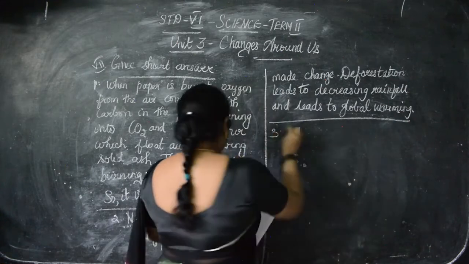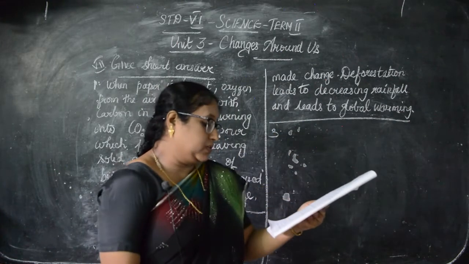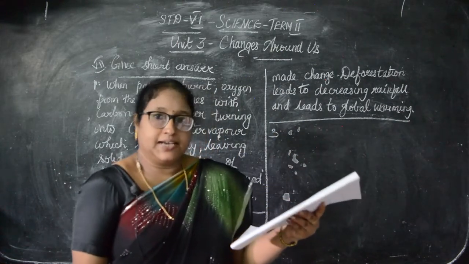And the third one: what type of change is associated with germination of a seed? Explain.